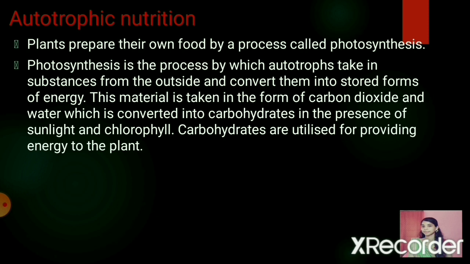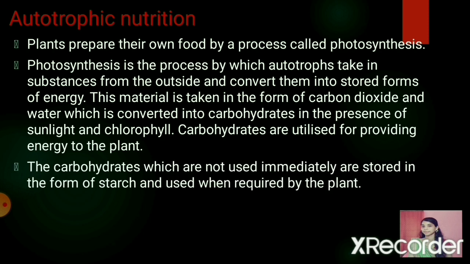So this carbon dioxide and water which is taken from the outside are converted into carbohydrates in the presence of light energy and the chlorophyll, and the carbohydrates are utilized for providing energy to the plants. The carbohydrates which are not used immediately will be stored in the form of starch and used when required by the plants. So this will be the equation of photosynthesis.